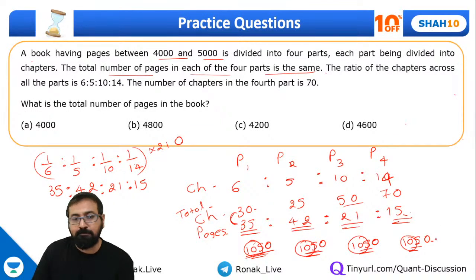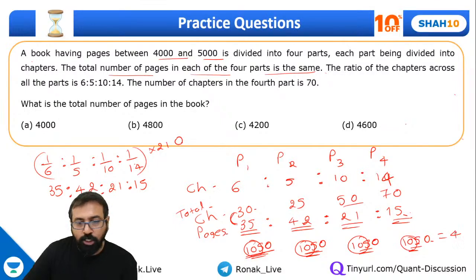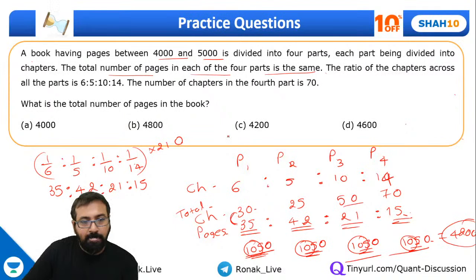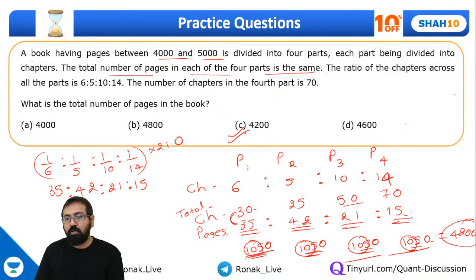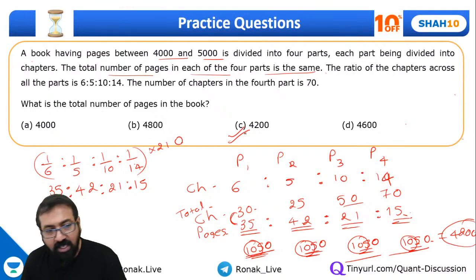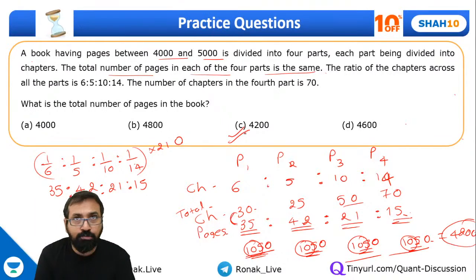Correct? Yeah. So that's the answer. So total will come out to be 4200. Guys, this is the answer. 4200 is the answer. Check karo, dekho. LCM, right? 4200 is the answer.